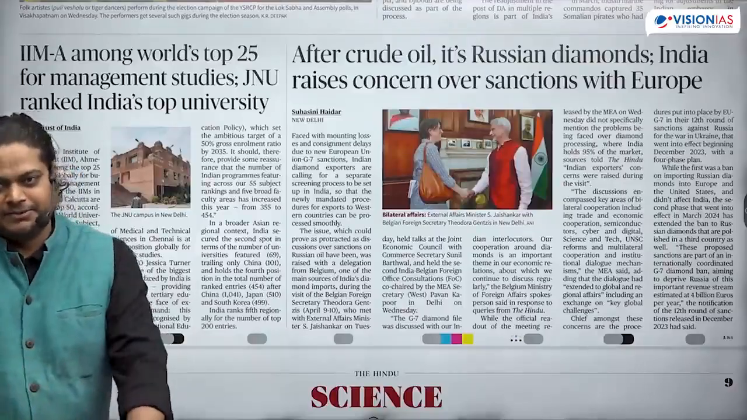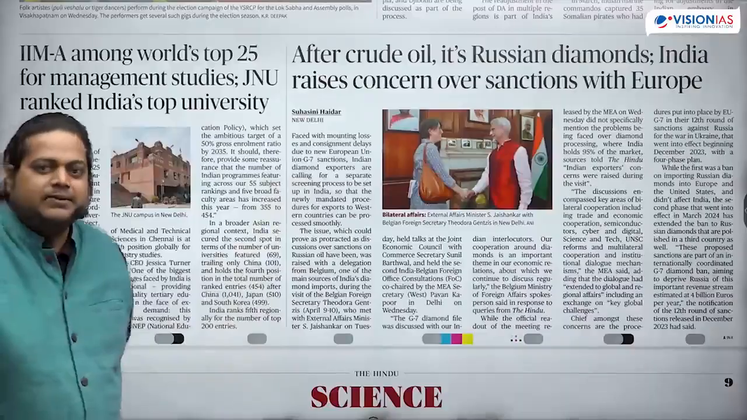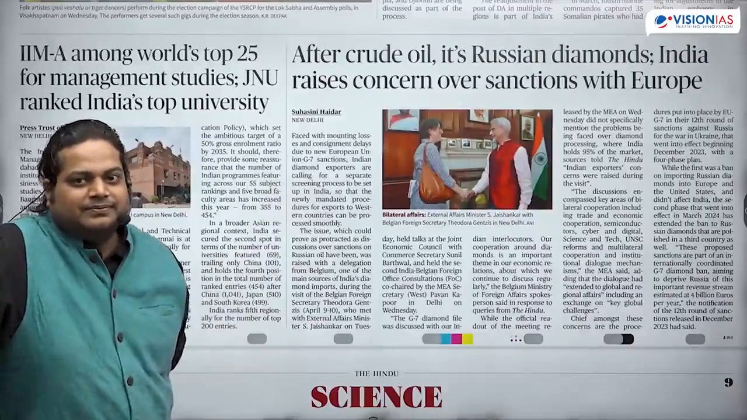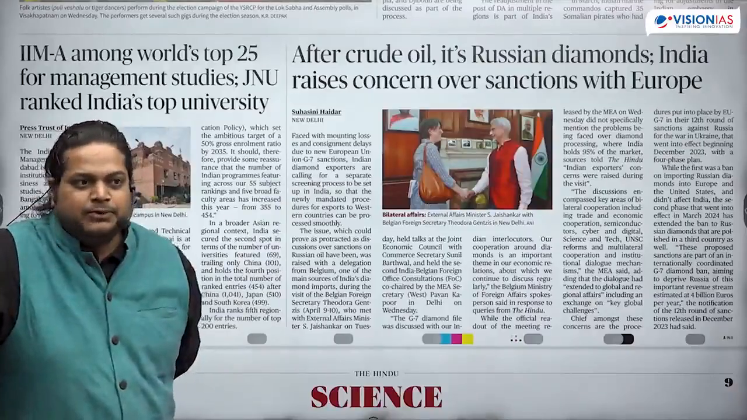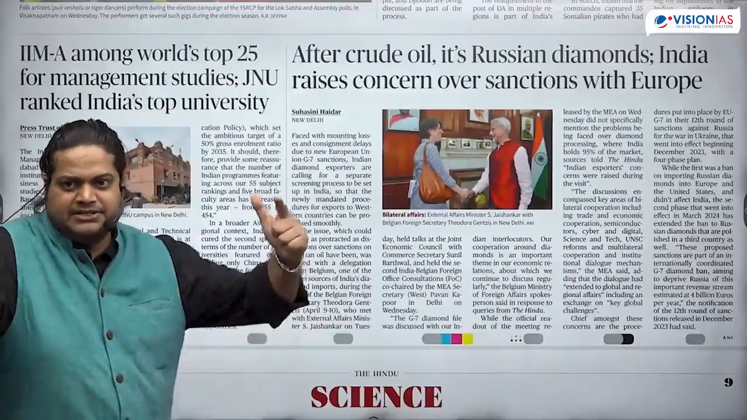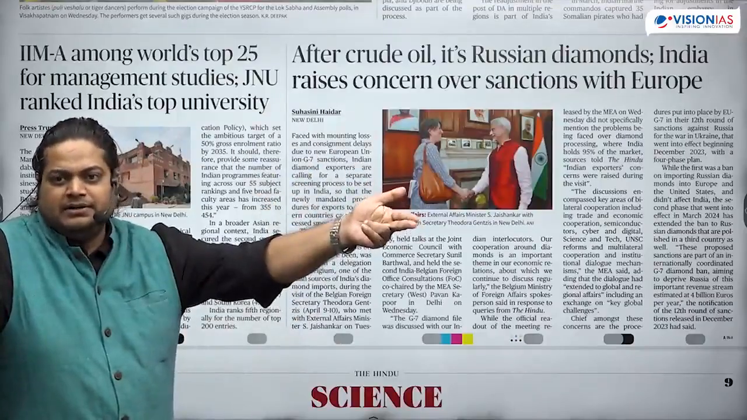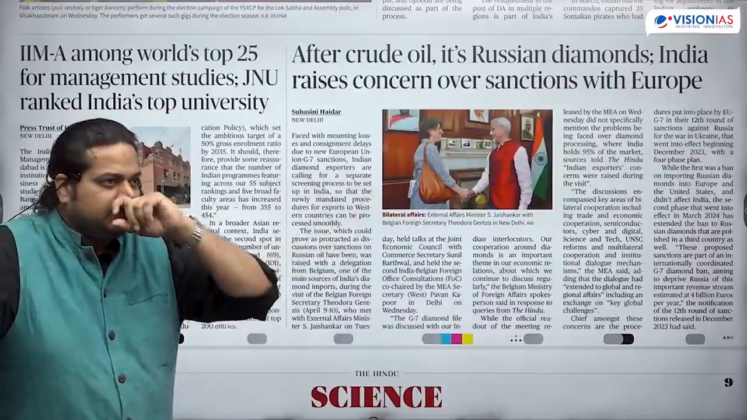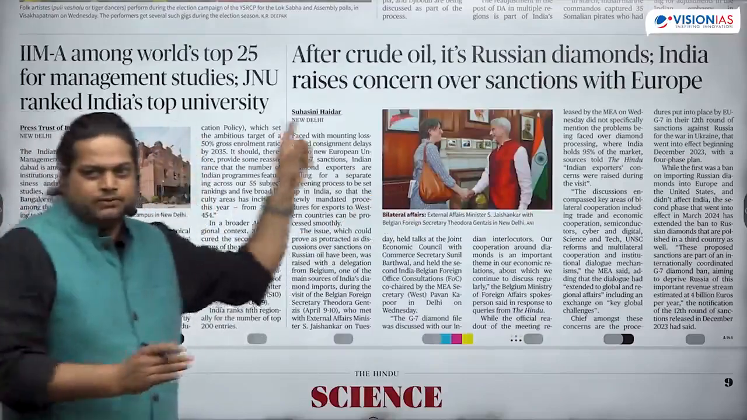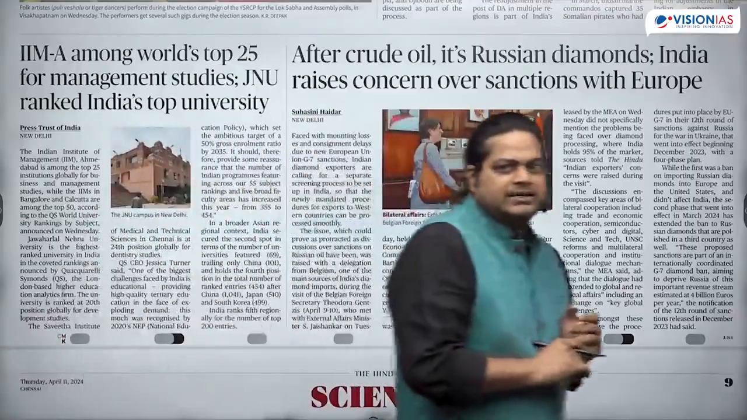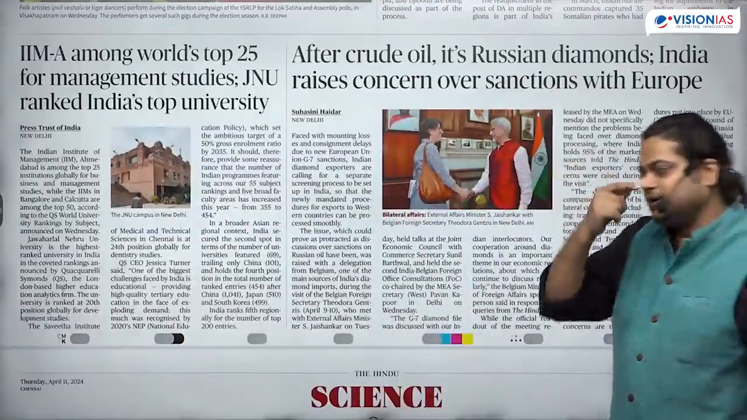We have started reading the newspaper from today. And they are writing this way, that after crude oil. So we'll ask the question: what happened with the crude oil? Then what is happening with the Russian diamonds? Who is importing, who is exporting Russian diamonds? That means Russia is exporting that diamond. Who is getting that diamond? Who is importing that diamond? India is. So some problems are there, some sanctions are there. Why these sanctions? Because of this war. They want to cut their economy. That is why these sanctions are there for Russia.